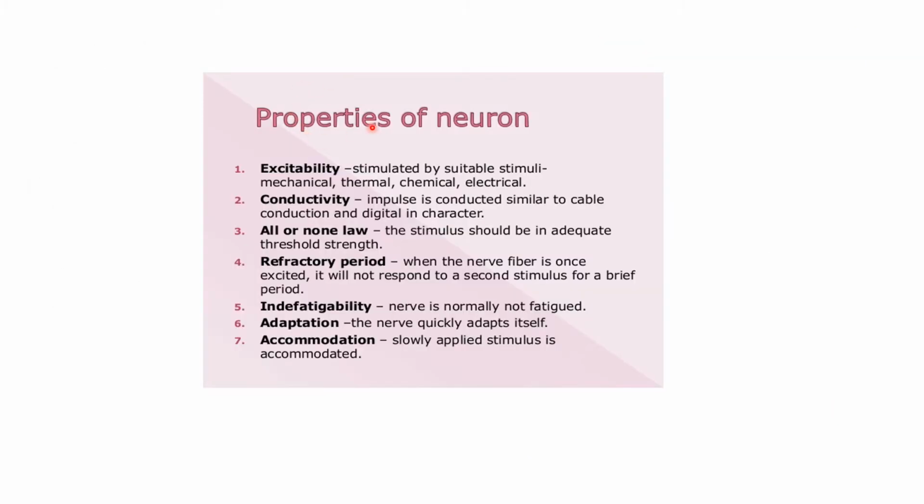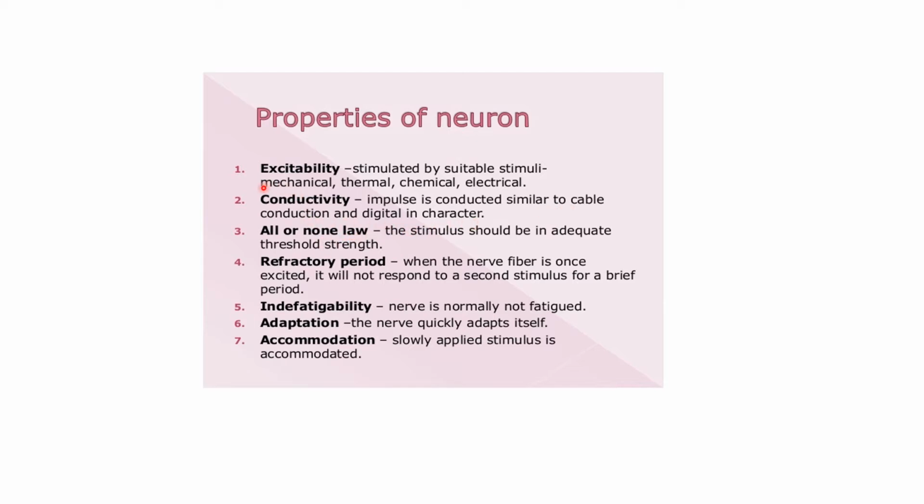Now, let's see the properties of neurons. So, what are the properties? First is excitability, which means stimulated by suitable stimuli, so mechanical, thermal, chemical, electrical, etc. Second is conductivity. So, the impulse is conducted similar to cable conduction and digital in nature.